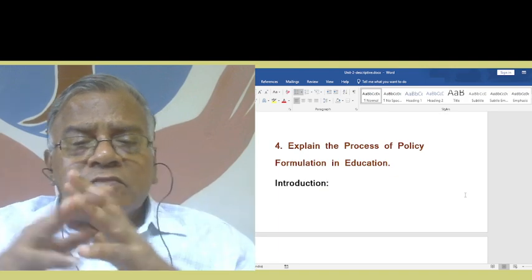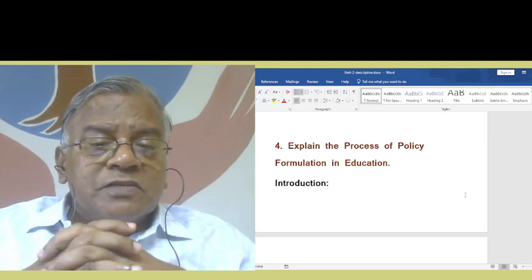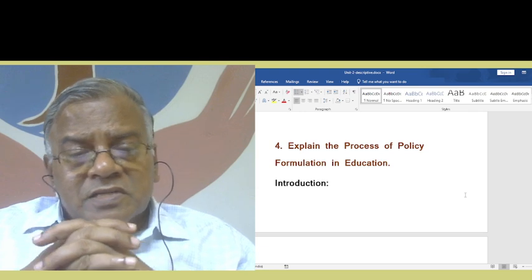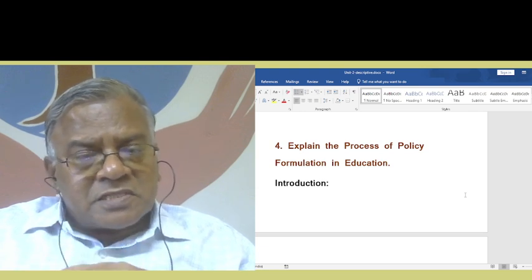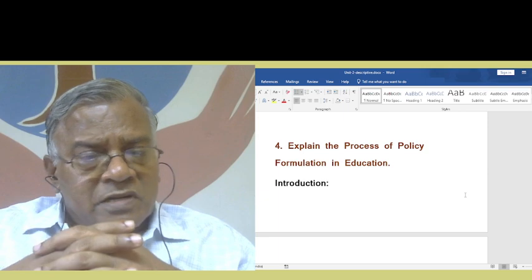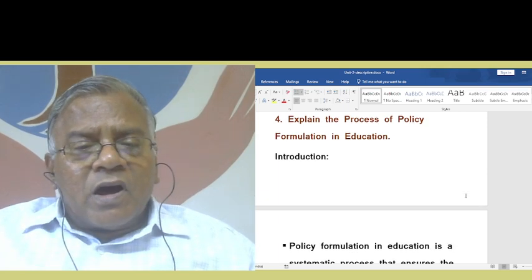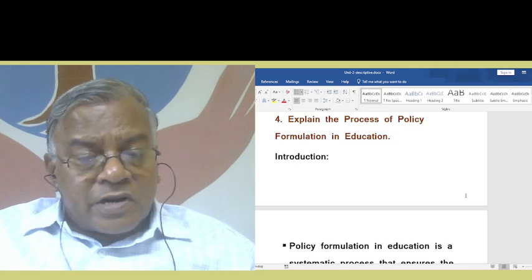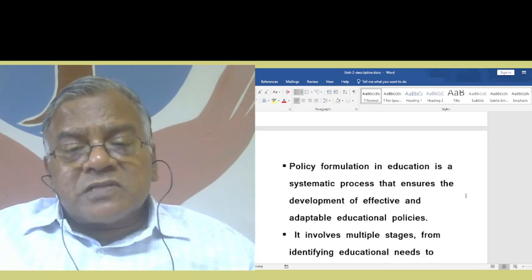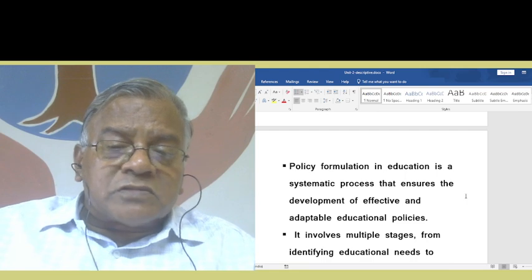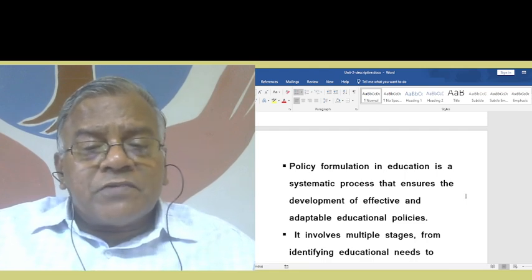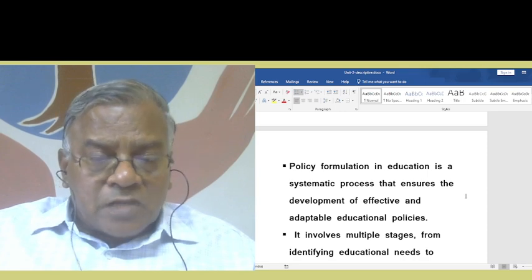Now, the fourth question will be: explain the process of policy formulation in education. In other words, what are the steps in policy formulation in education? What could you give as the introductory remarks? Policy formulation in education is a systematic process that ensures the development of effective and adaptable educational policies.